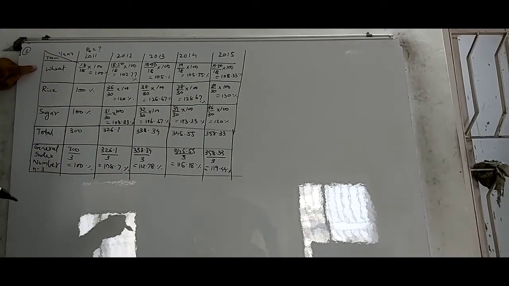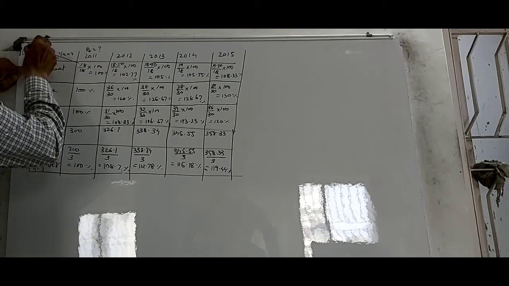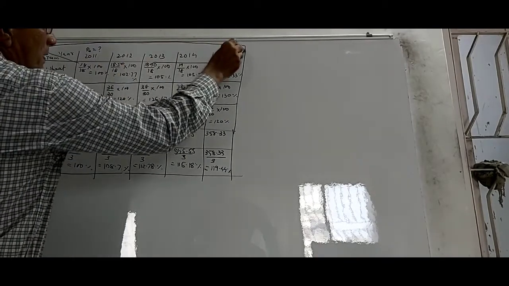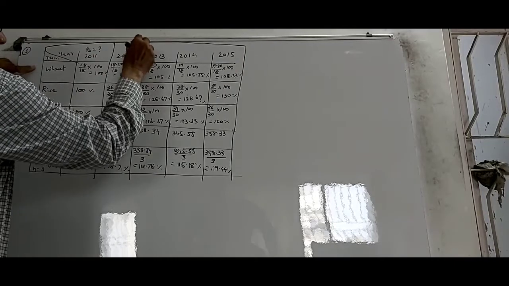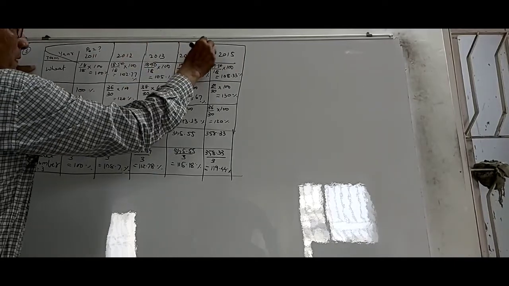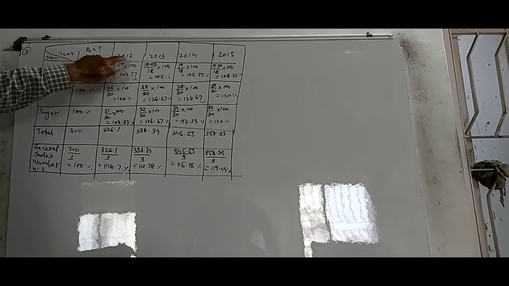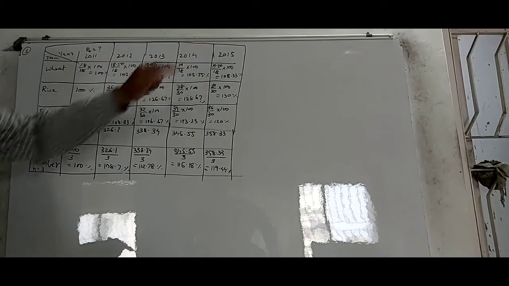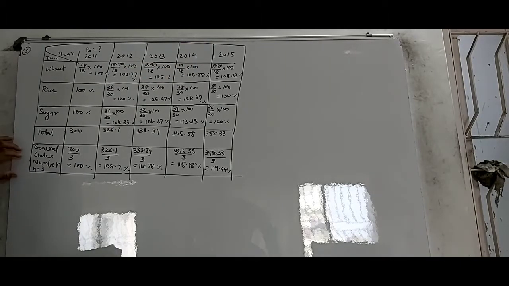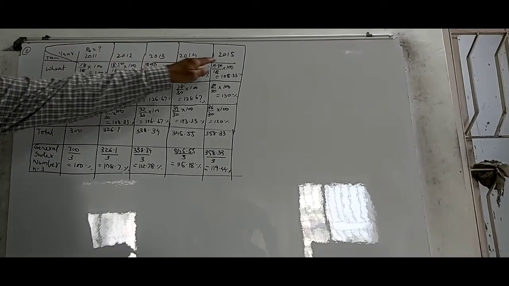So we got items, wheat, rice, sugar in years 2011, 2012, 2013, 2014, 2015. You want to find the general index number of all these 3 items for every single year from 2011 to 2015.